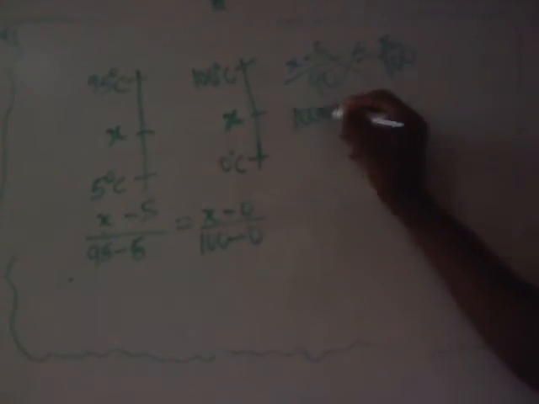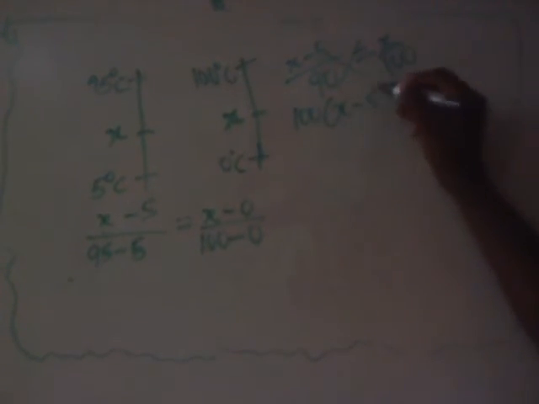Cross multiply, that's 100 bracket X minus 5 equals 90 times X, that's 90x.